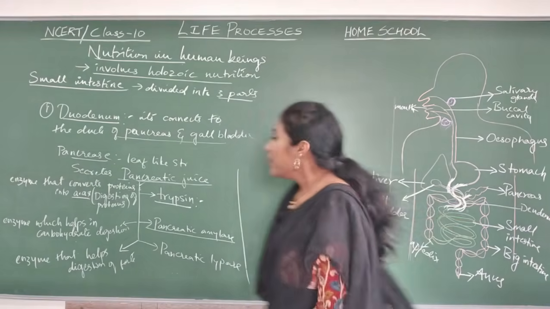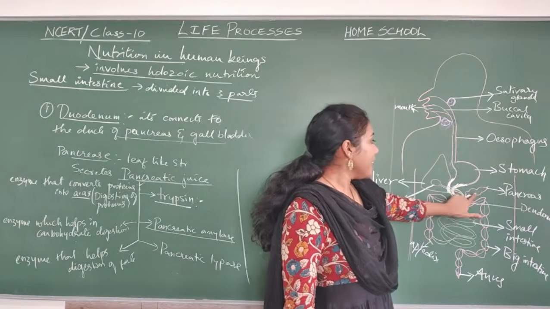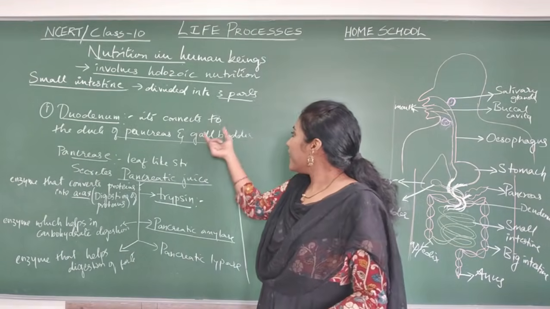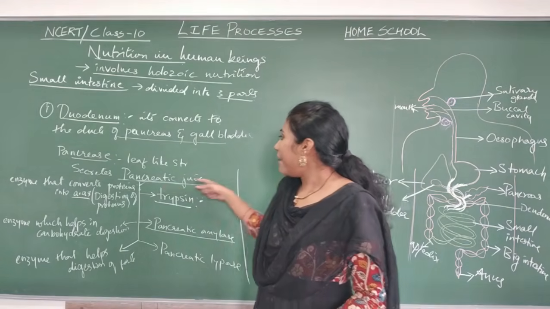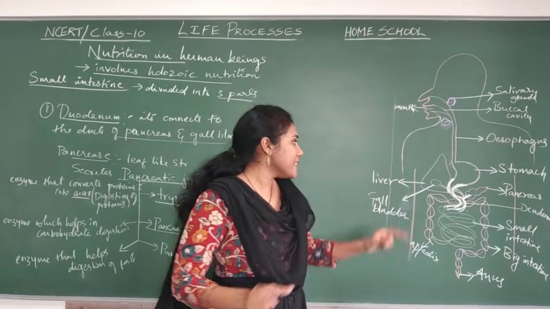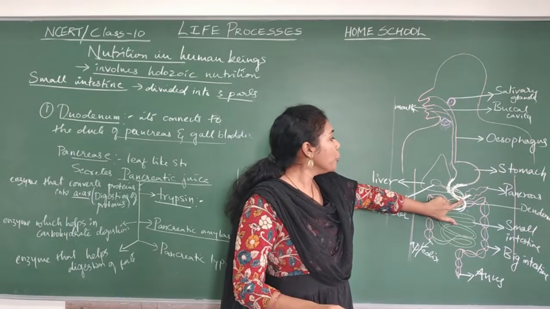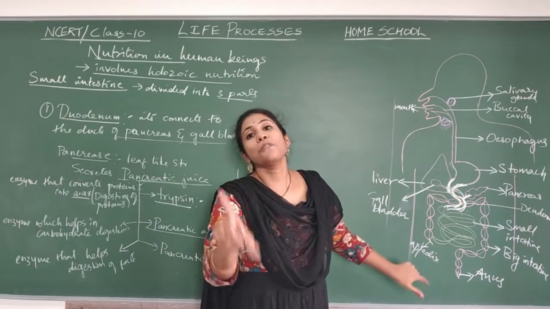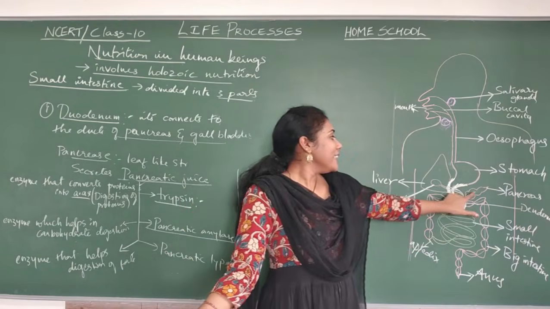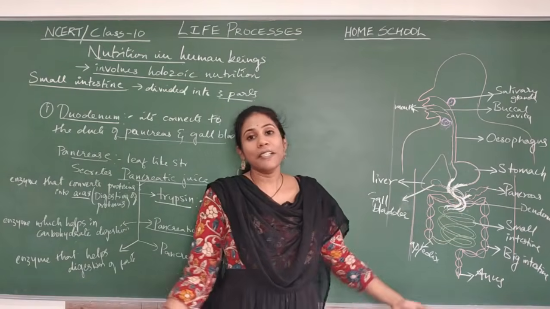So this leaf-like structure will synthesize pancreatic juice, and that pancreatic juice contains these enzymes, and all these enzymes are moved into the duodenum part of the small intestine. Food is there, so these juices also will come into the duodenum.